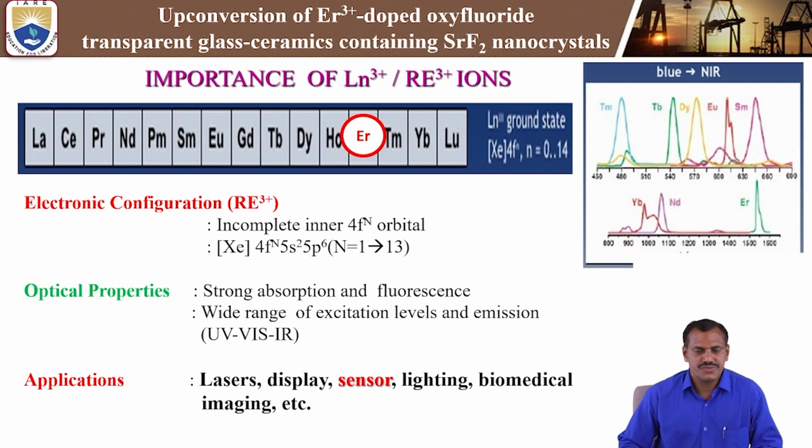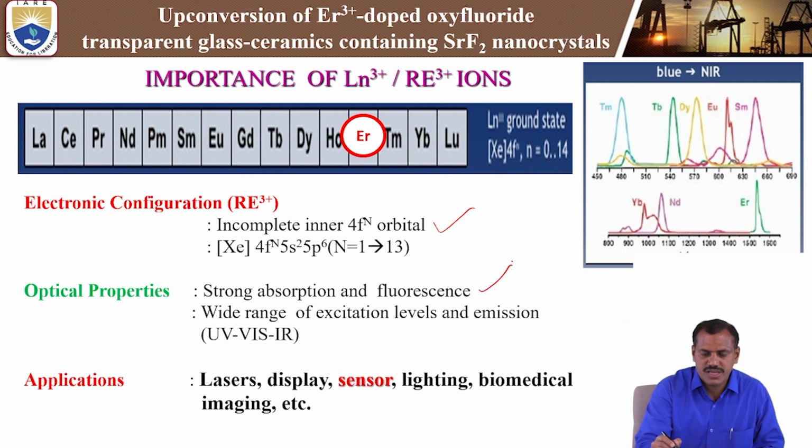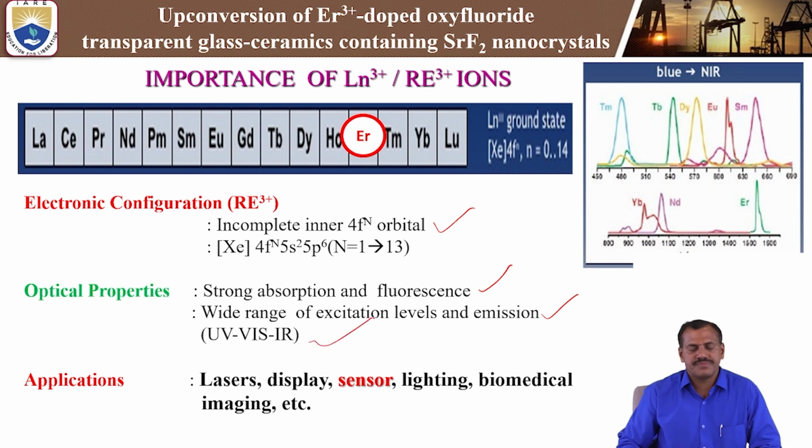So what is the main motivation of lanthanum 3+ or rare earth 3+ ions? In particular, we are discussing erbium 3+ ions, which have an incomplete inner 4f-n orbital. Mainly, the optical properties of lanthanum 3+ ions show strong absorption and fluorescence and a wide range of excitation levels and emission levels, from the UV visible to infrared regions. So we can get a wide band of absorption and luminescence from the UV visible to infrared region.